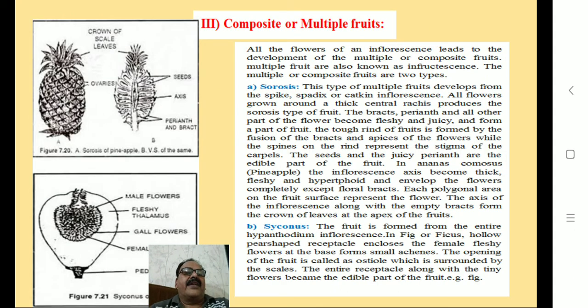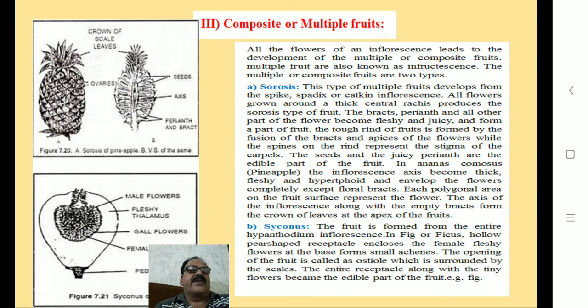Then third and important type is composite or multiple fruit. All the flowers of an inflorescence lead to the development of the multiple or composite fruit. Multiple fruit are also known as infructescence. The multiple or composite fruit are of two types. First is sorosis and second is syconus.